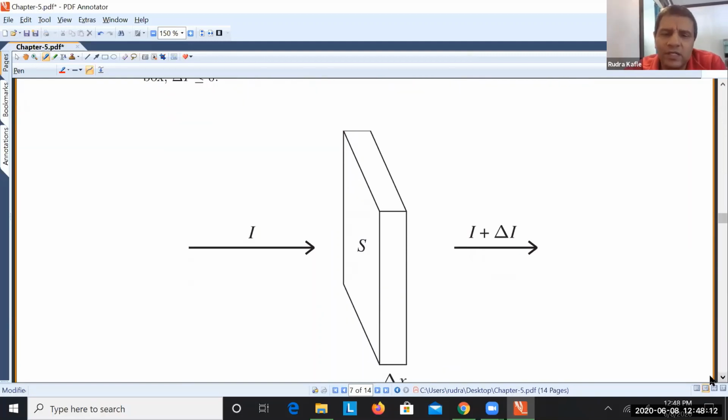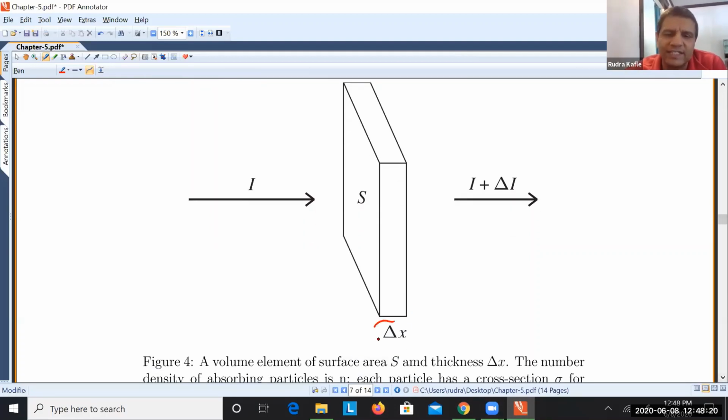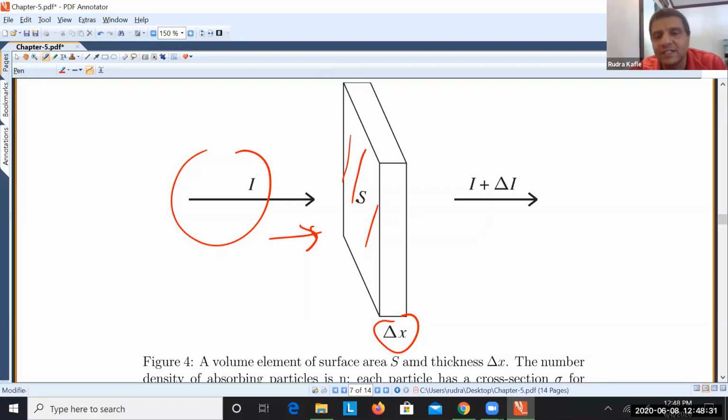Suppose we consider a small thickness, delta X, let's say of the atmosphere, and some radiation with intensity I is coming and hits this surface of area S, and on the other side there is I plus delta I. What we need to understand is, if there is no source of radiation in this volume, the outgoing intensity is less than the incoming intensity. Some of it is absorbed there. We would like to see that.